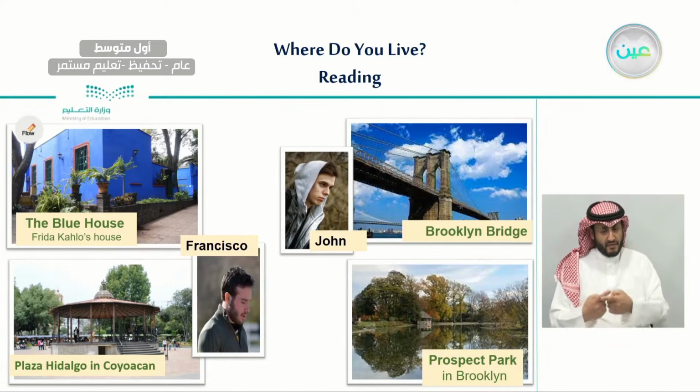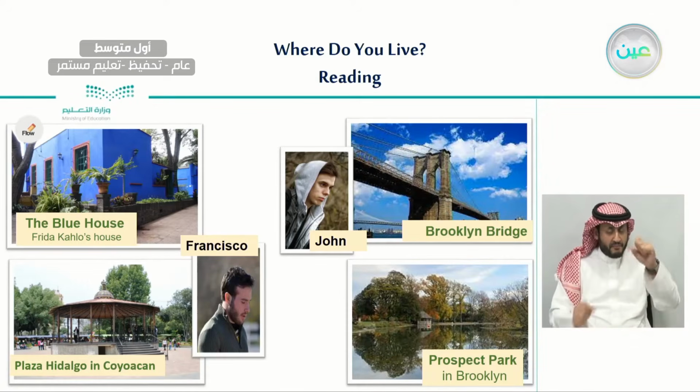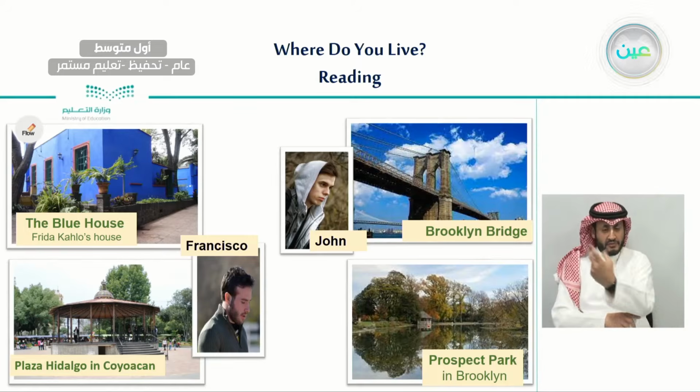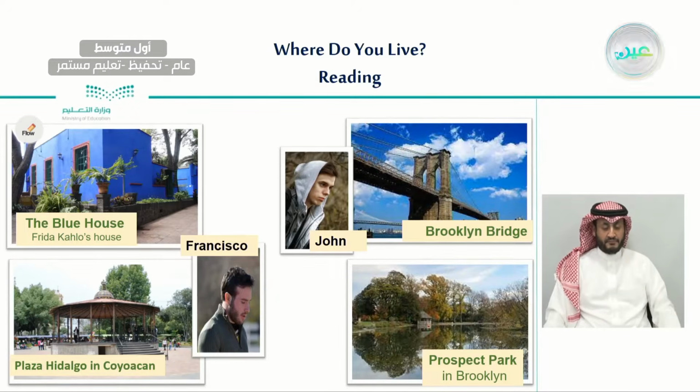As you can see here, we have a house that is painted in blue, and we have trees around it. This is very good scenery. This is a very good view. Maybe Frida Kahlo is someone who is able to make things better or make them look beautiful.